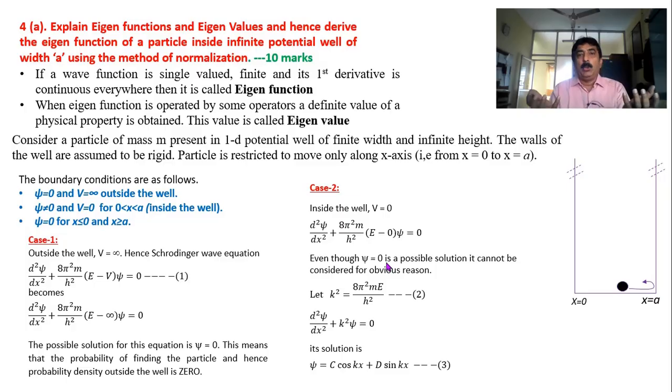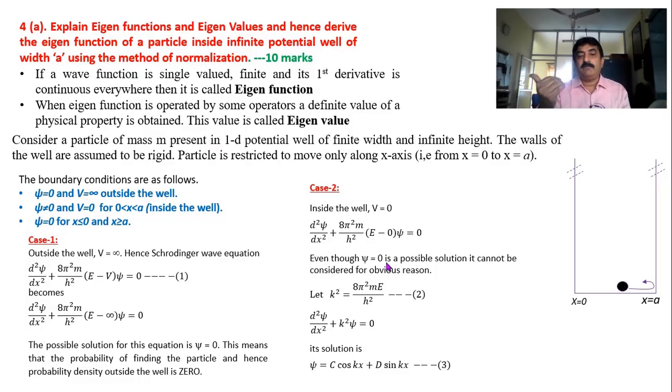Mathematics is a tool, and I make use of whichever tool is suitable for me. Psi equal to 0 was suitable in the previous case, because I could give a proper interpretation. Now I cannot say there is no particle inside the well. Therefore psi equal to 0 is not a proper function, not an eigen function.